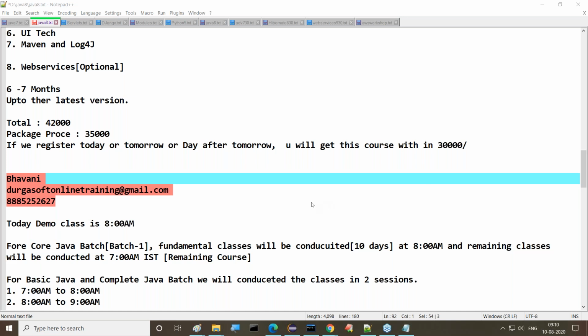How much time is required to become a good Java developer? Shashank Shekhar, it depends on your practice. On the basis of how much practice you are doing, you are able to take it. But anyway, the technology we should be strong in. Up to web services, that means up to Spring Framework, at least we have to learn. Very soon, at the end of this course, you should be very strong in the programming part. You can do your own applications also effectively.